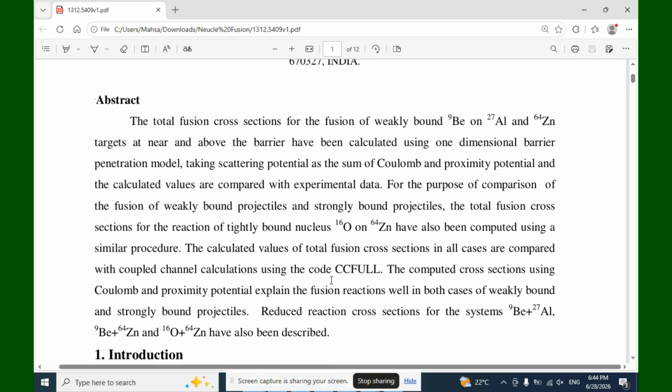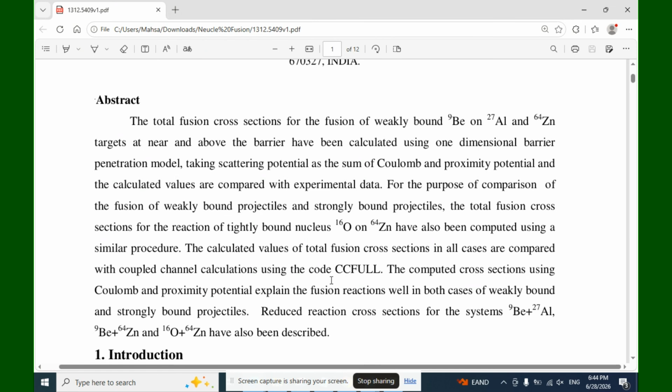The total fusion cross sections for the reaction of tightly bound nucleus oxygen-16 and zinc-64 have also been computed using a similar procedure. The calculated values of total fusion cross sections in all cases are compared with coupled channel calculations using the code CCFULL, and the computed cross sections using Coulomb and proximity potential explain the fusion reactions well in both cases of weakly bound and strongly bound projectiles.